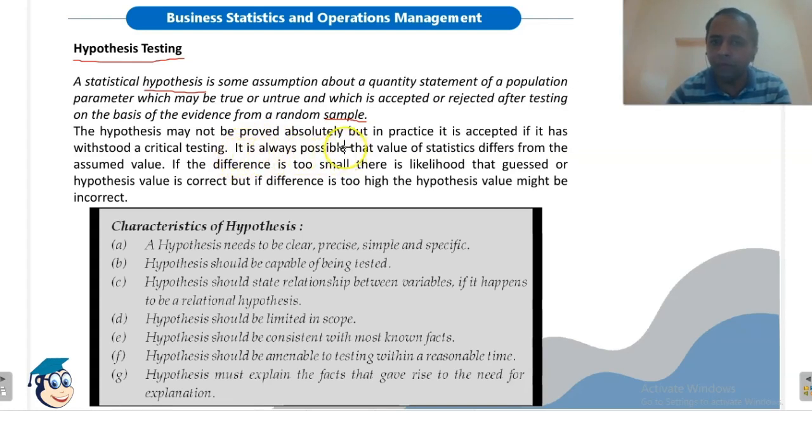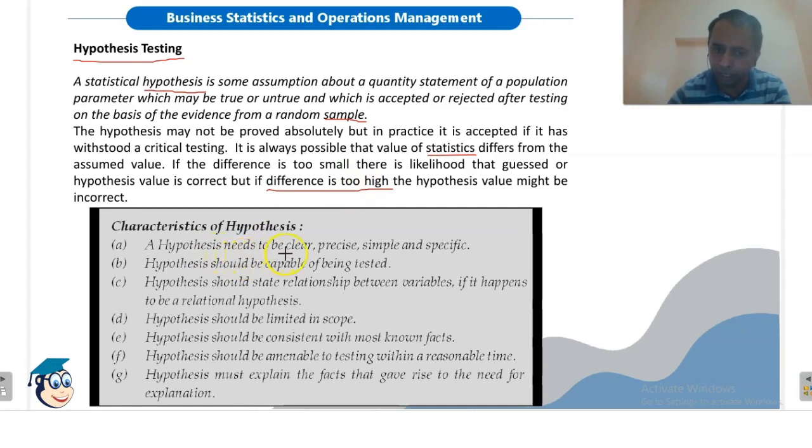It is always possible that the value of statistics differ from the assumed value. Statistics is the value of sample. We have done this in the last revision part. If the difference is too small, there is a likelihood that the guessed or hypothesis value is correct. If the difference between the statistics and the assumed value is very small, then we can say that the hypothesis value is correct and we will accept the hypothesis. But if this difference is too high, then the hypothesis may be incorrect and we will reject it.